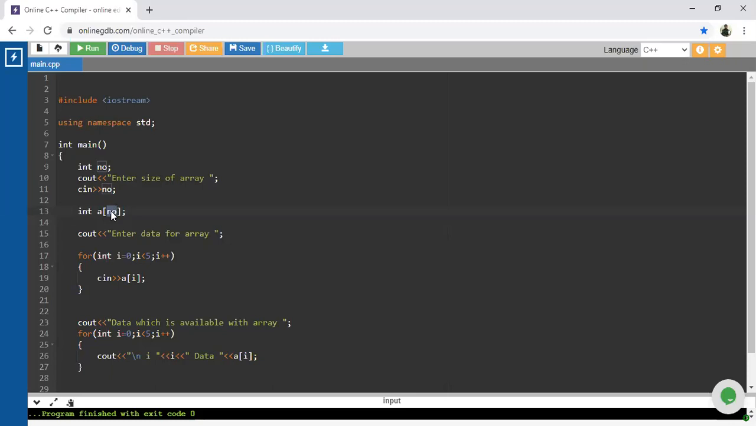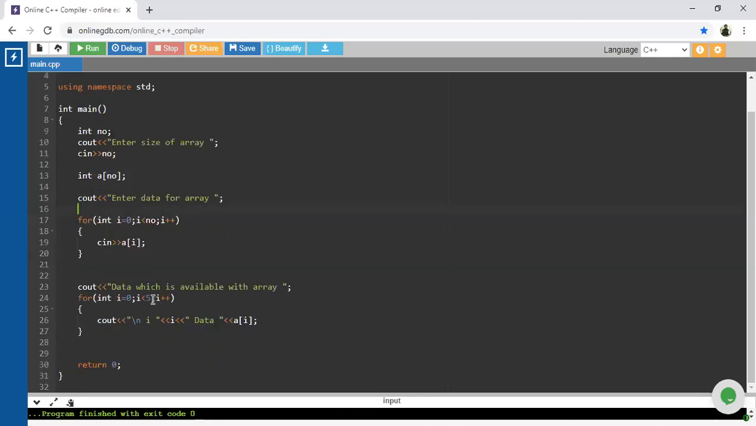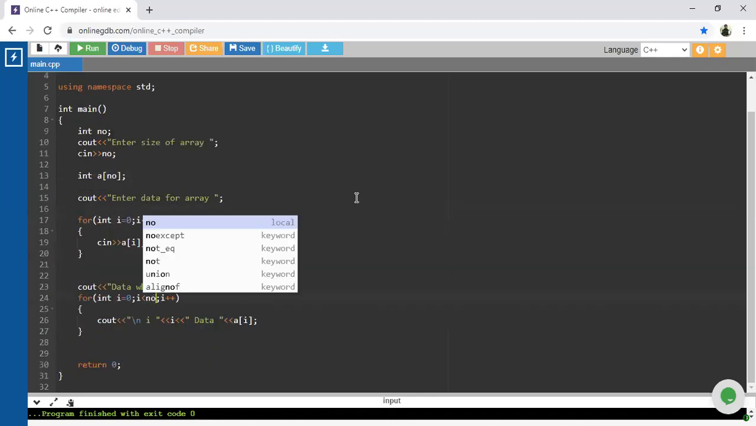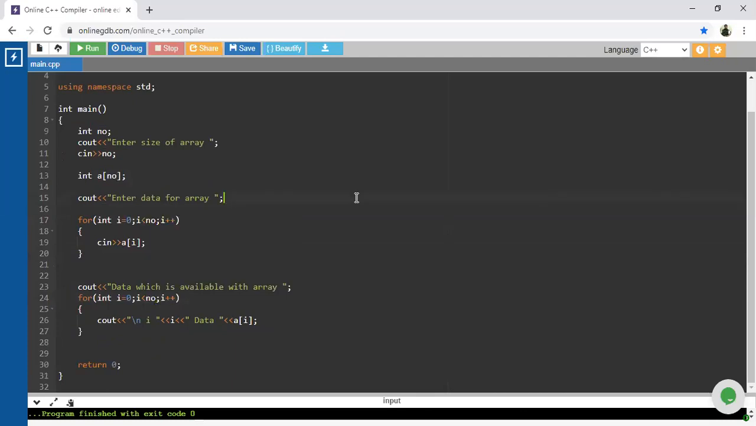Okay, so this is related to array size. What about accepting data? Yes, so instead of this 5, use NO directly. What will be the data? The data the user is going to enter. So yes, we are done with this, guys. So I will execute this code.